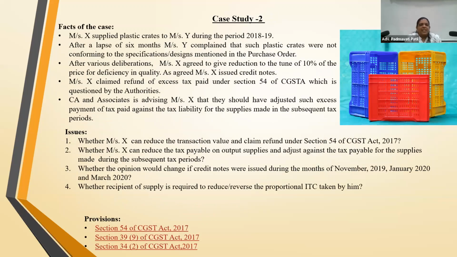Okay. Yeah. So I think the second one is with respect to one more favorite issue, wherein always we are with respect to the issue of credit notes. I supplied certain plastic crates to one, and some defect was found, or maybe he was not happy with my product supplied to him. So he says, okay, I agree. X says, okay, I'll reduce your value to that extent for the deficiency, and then credit notes are issued to that effect. Now, what should be done for that extra tax paid by X? Whether he should go for filing a refund claim, or maybe he can adjust that excess payment of tax in the subsequent periods.